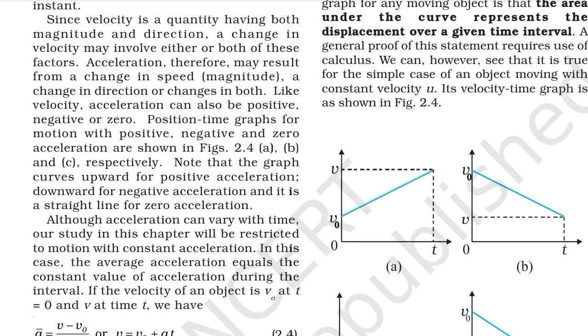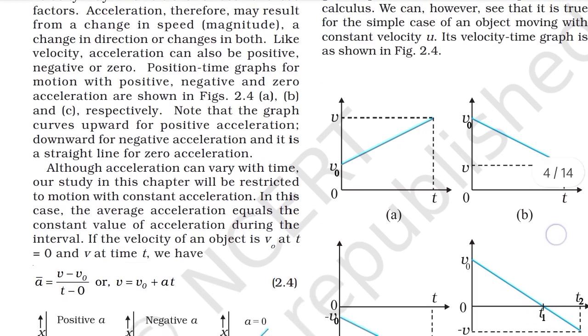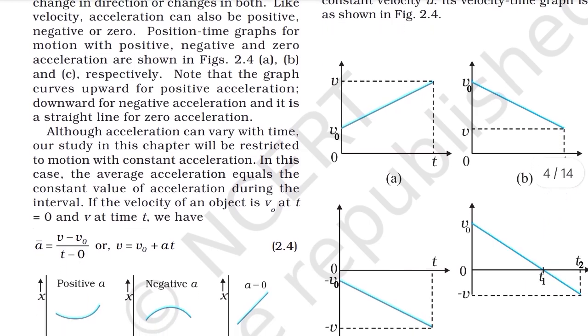Position-time graphs for motion with positive, negative and zero acceleration are shown in Figures 2.4a, b and c respectively. Note that the graph curves upward for positive acceleration, downward for negative acceleration, and it is a straight line for zero acceleration.